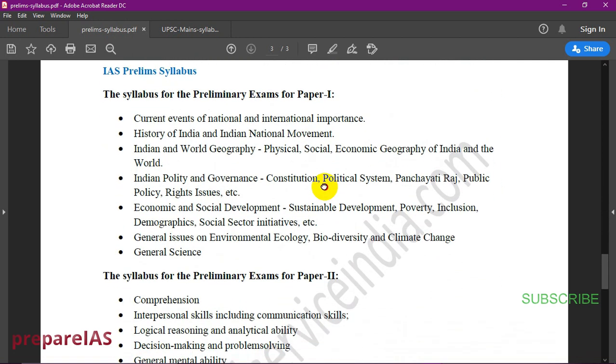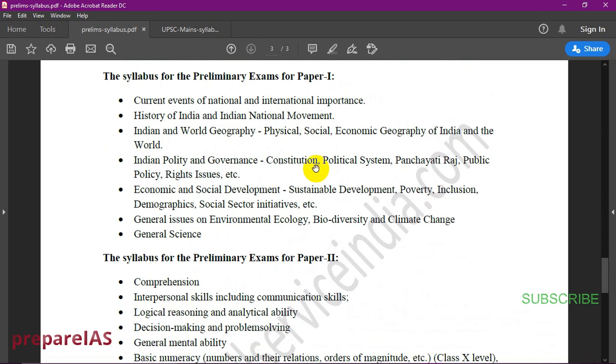Now let us move to the syllabus. The first part is current events of national and international importance. It is current affairs basically. You have to read it from various sources. The most prescribed sources will be The Hindu newspaper, Indian Express, and various magazines. In our upcoming videos, I'll be explaining all those things, how to read a newspaper and from where to fetch all this data and stats. So in the upcoming videos, we'll discuss all those things.